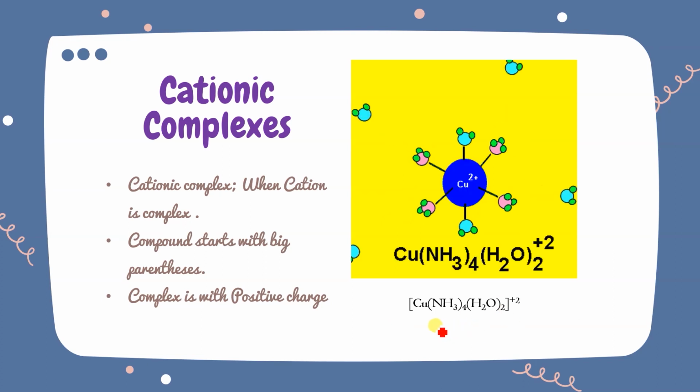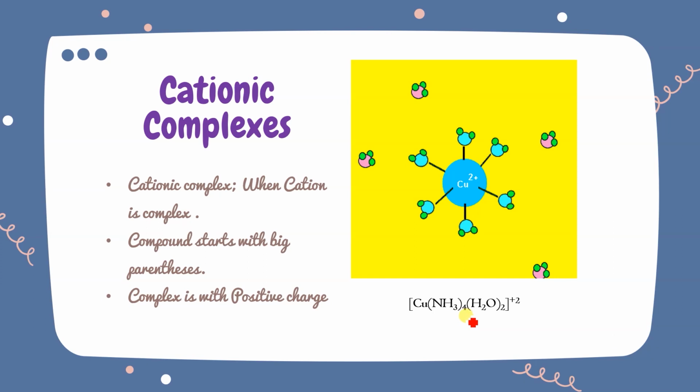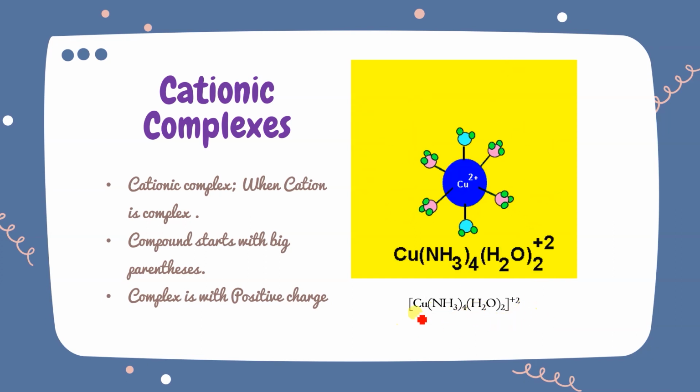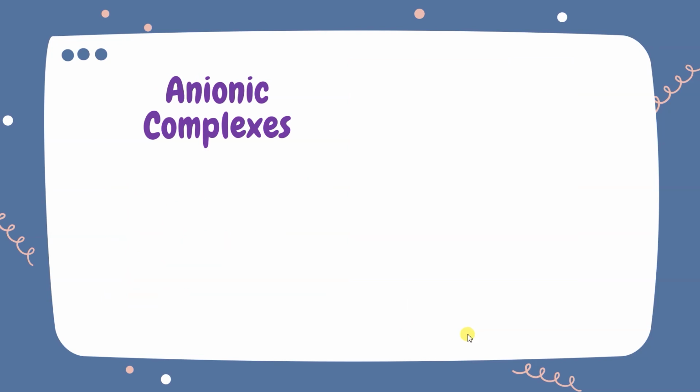Cuprammonium, this is not cuprammonium. Okay, its name is different. I will tell you how to name it. It is tetraamminediaquacopper(II) ion. So how the naming works, we will do later on.